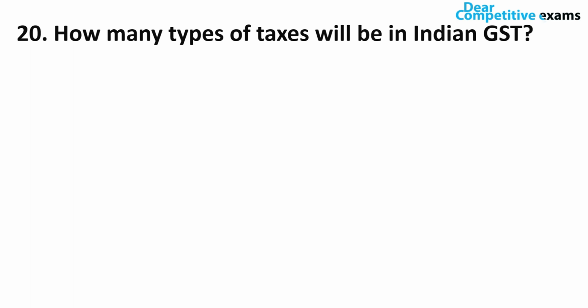How many types of taxes are there in Indian GST? So how many types of taxes are included in Indian GST? Are they 2, 3, 1, or 5? The correct answer is 3. There are 3 types of taxes under Indian GST, and those are CGST, SGST, and IGST. Okay, let's move on to question number 21.